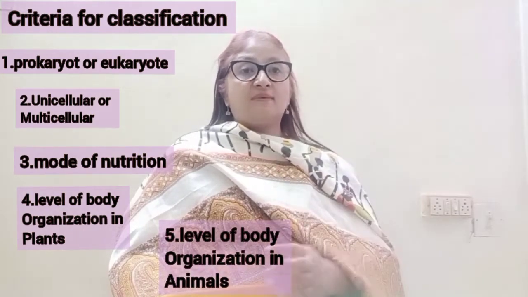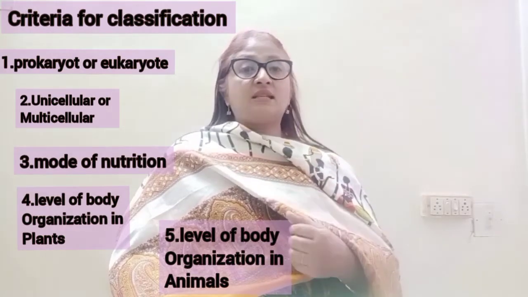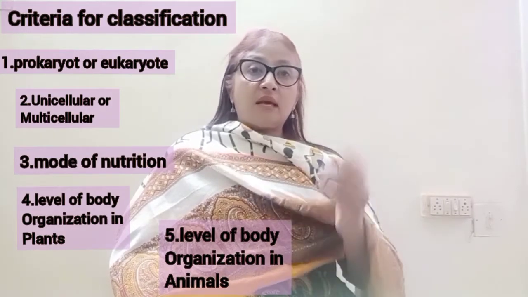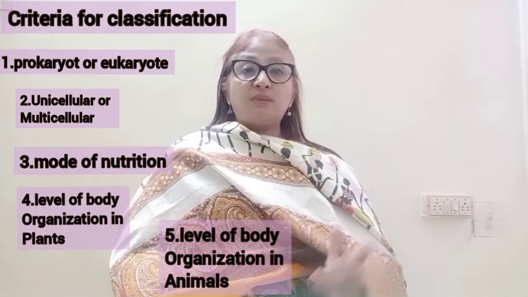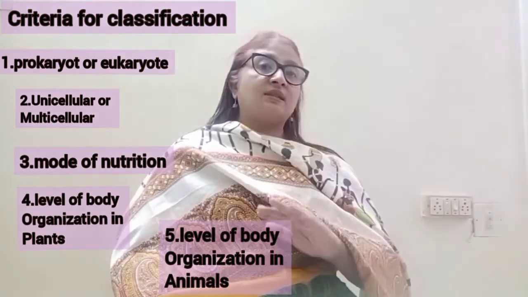Unicellular organisms, that is the monerans or protistans, to highly developed, that is mammals, especially human beings. So body organization in animals from simple to complex.